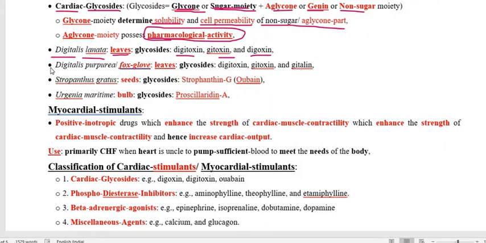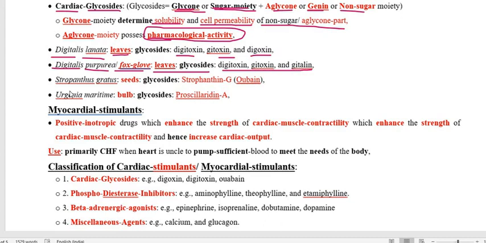Whereas from Digitalis purpurea, sometimes also called foxglove, the leaf yields digitoxin, gitoxin and gitalin.